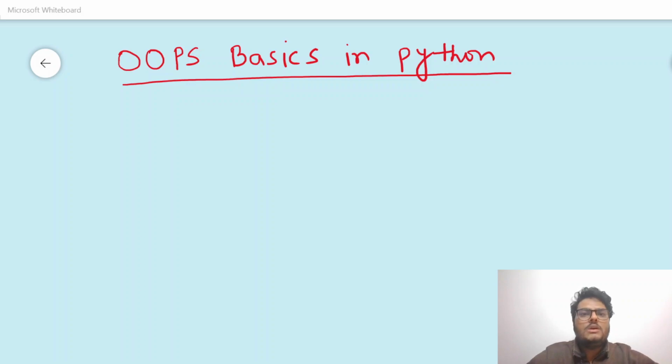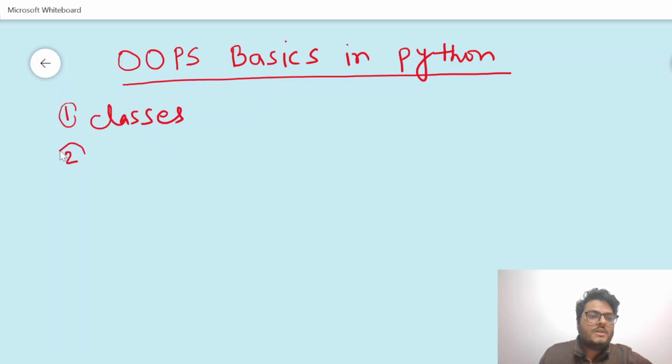First of all, we will learn what classes are. Many times you would have heard of something known as classes, right? So what actually are classes? We will understand with a real world example. Then we will understand why this whole programming concept is called object oriented, and what makes objects so interesting.